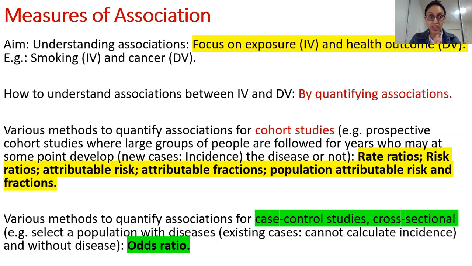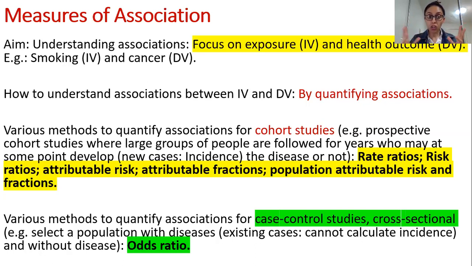So yes, various methods for quantifying associations in cohort studies, prospective cohort studies. If you remember my lecture on study design, what does a prospective cohort study mean? It means a longitudinal design. It could be prospective in nature or retrospective in nature. For these kinds of studies, what is commonly reported is rate ratio and risk ratio. I won't be defining all of this because I explained it to you in week 2's lecture. So in original articles, the most common type of reporting comes with rate ratios and risk ratios.